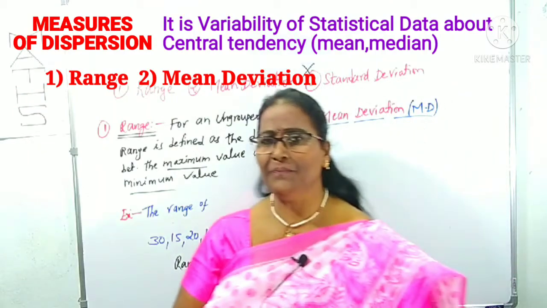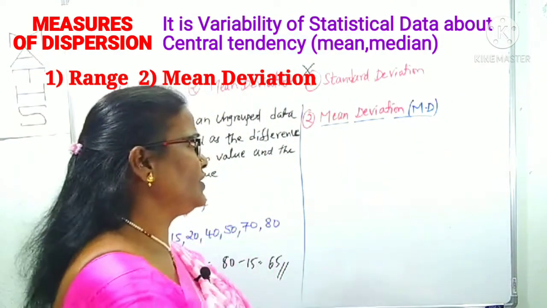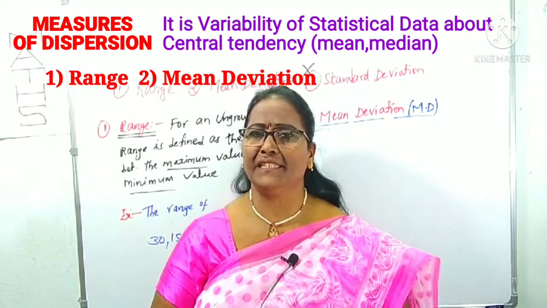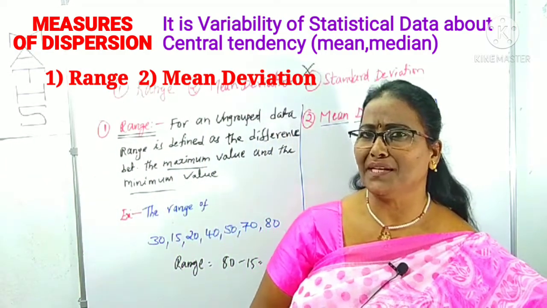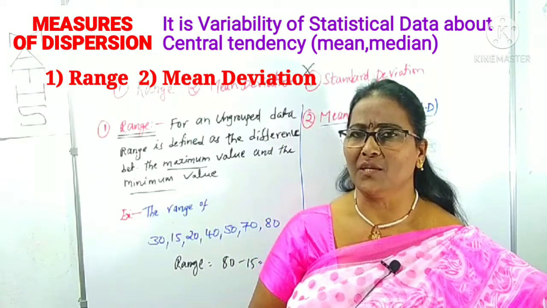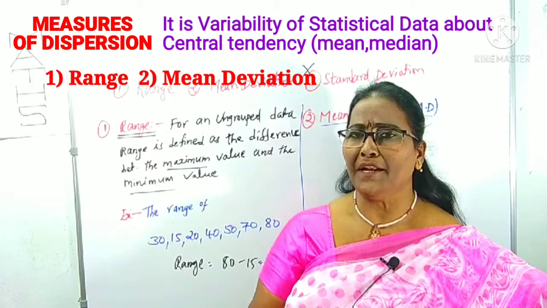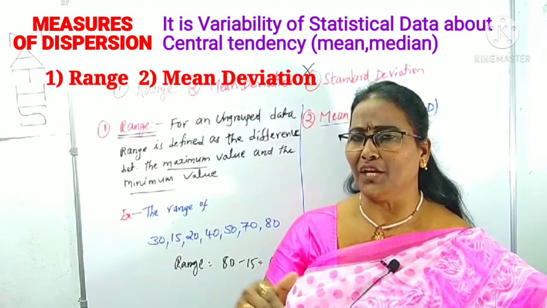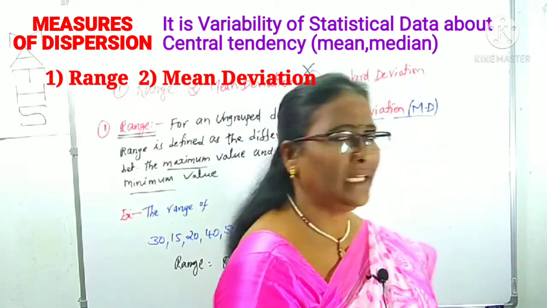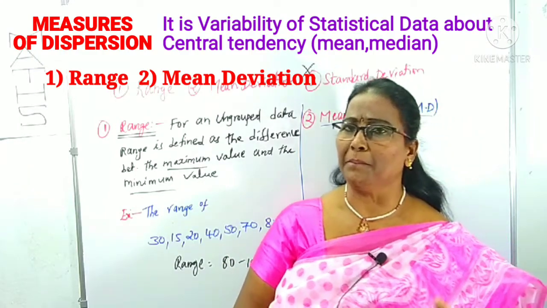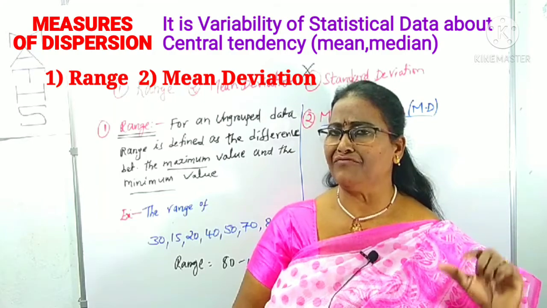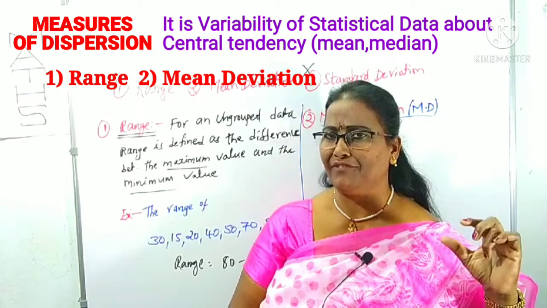What is a mean deviation? Mean deviation we can write in short form as MD. Mean deviation means it is a deviation's mean. What is mean? I said, yes, the sum of the observations by the number of observations. What is the mean deviation? The mean of the deviations of given ungrouped data. You have to know what a deviation is. Deviations you can collect from the mean or from the median. You will be told particularly: find the mean deviation from the mean, or maybe mean deviation from the median.